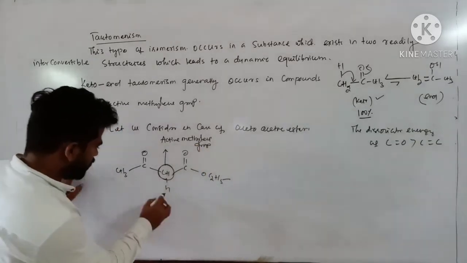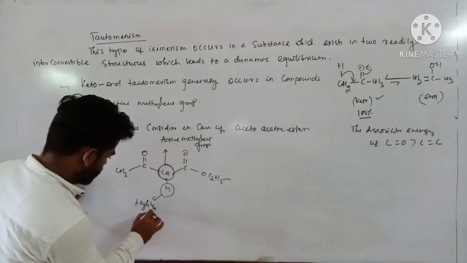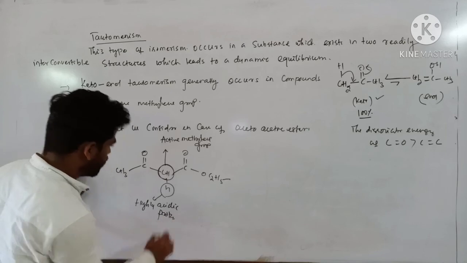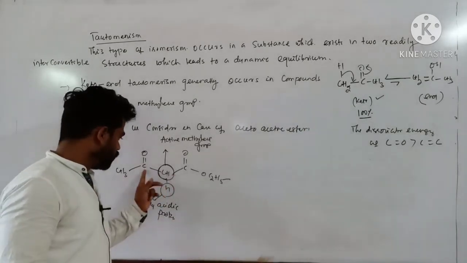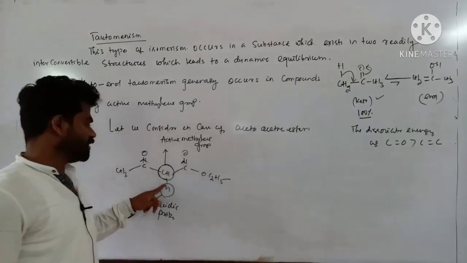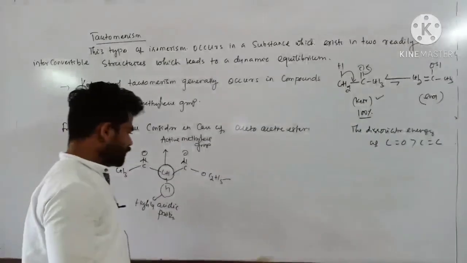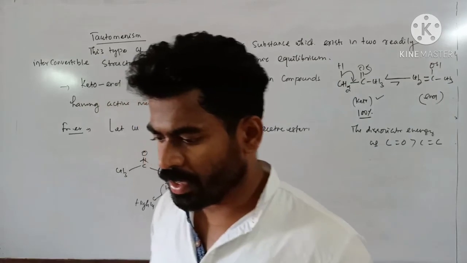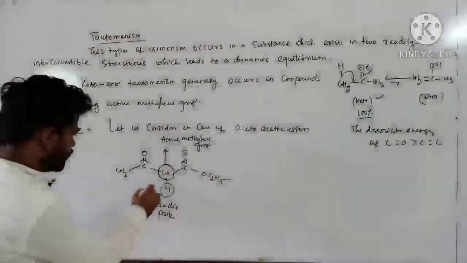Because this hydrogen is strongly acidic, a highly acidic proton, because this methylene group is adjacent to two powerful electron withdrawing carbonyl groups. That's why this hydrogen becomes more acidic, and its enol form you can write in this manner.